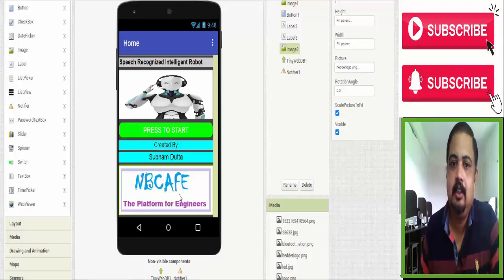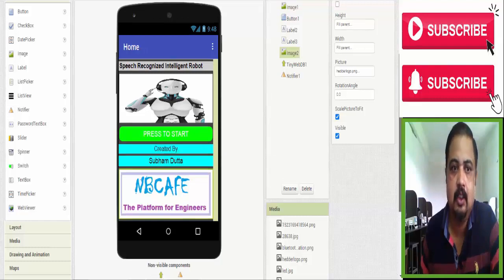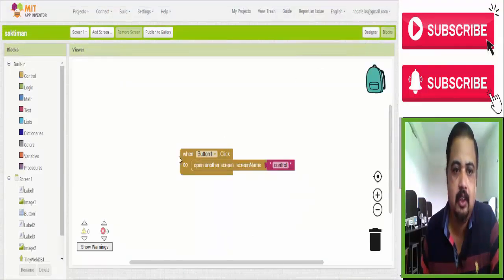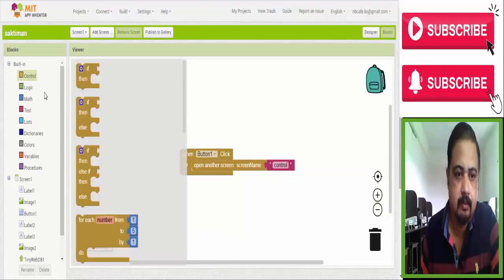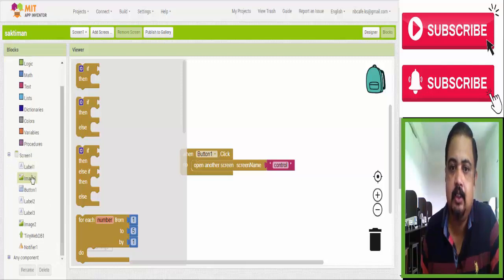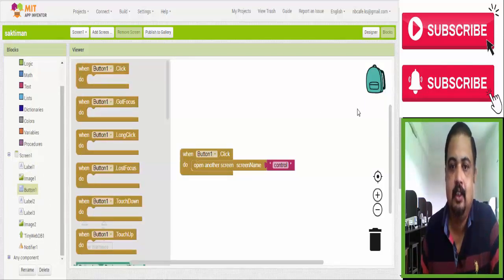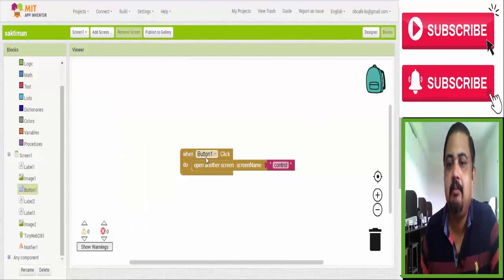So see the press to start button, how it works when we press it. Simple, we go to the blocks and take this control, when button one click. So we take when button one click, open another screen named control. See here two screens are there, one is Screen 1, that is the first screen. When we open the app, that screen will appear. Then when we press the start button, it goes to the control screen.